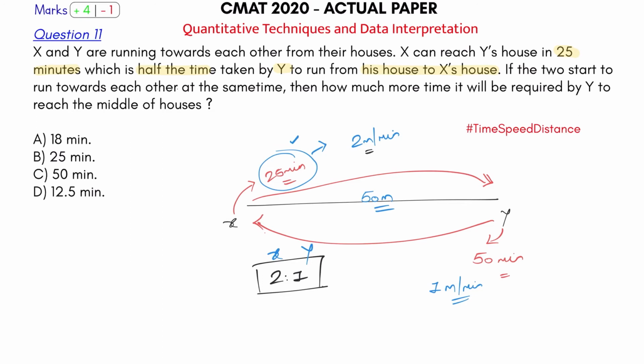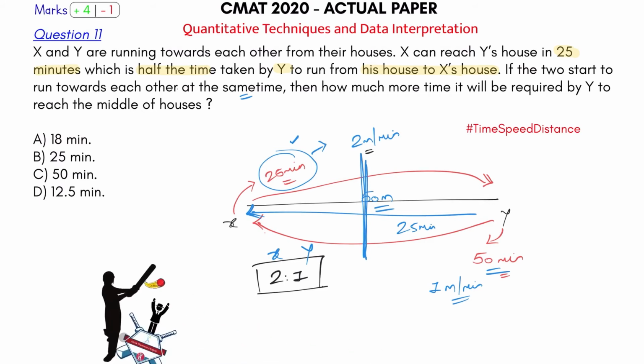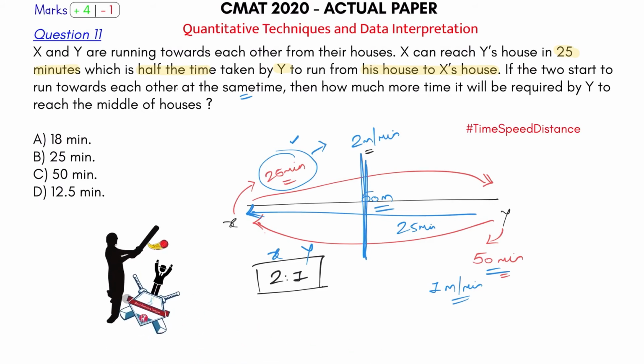So what is the question asking? If the two start at the same time, how much time will be required by Y to reach the middle of the house? Y takes 50 minutes to cross the entire distance. To reach the middle, it will take half of 50, that is 25 minutes. As I said, this was clearly a sixer. It was not from the type, but it was quite an easy problem. The answer here is option B, 25 minutes. Again, this was a ball to be hit for a 6. You can solve this problem orally, no need to write any values.